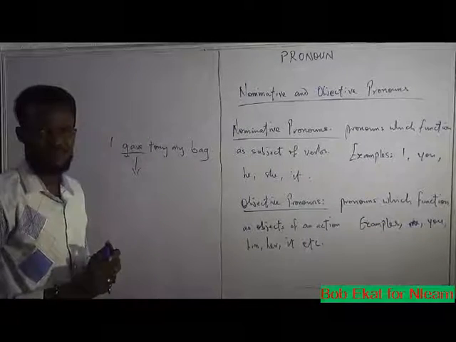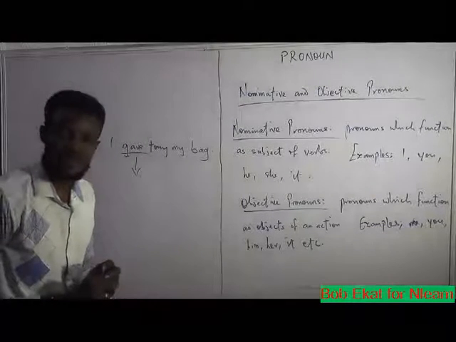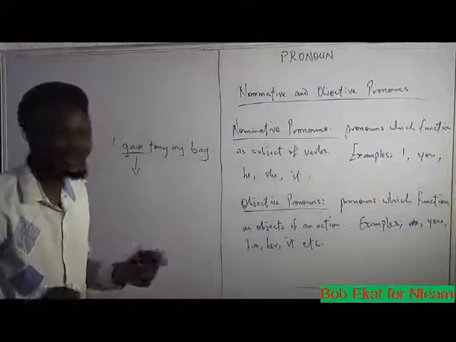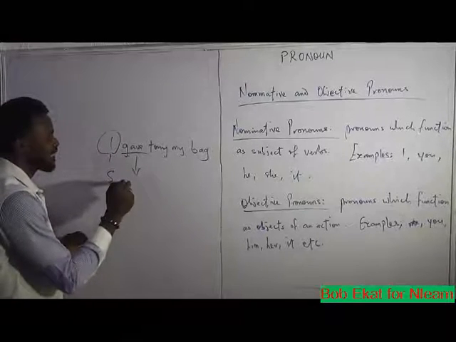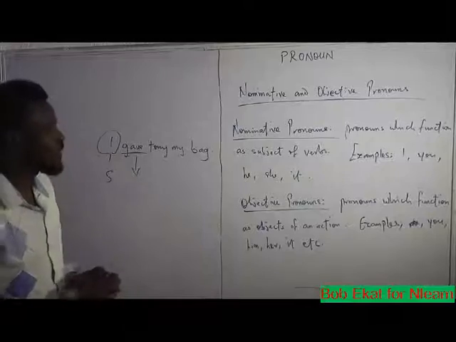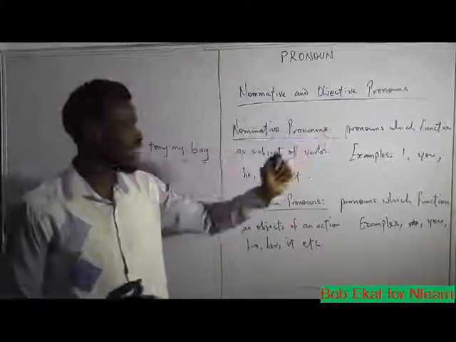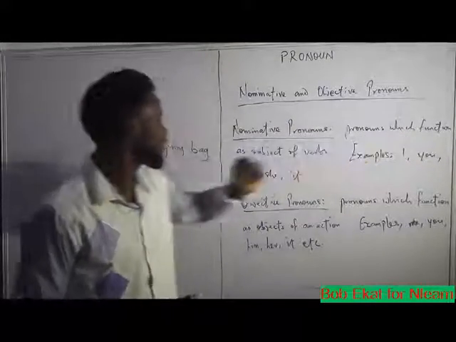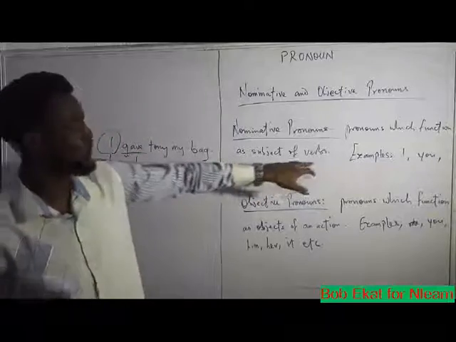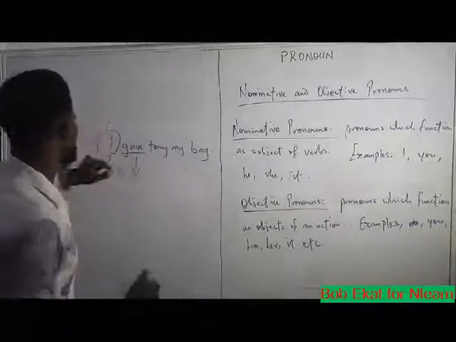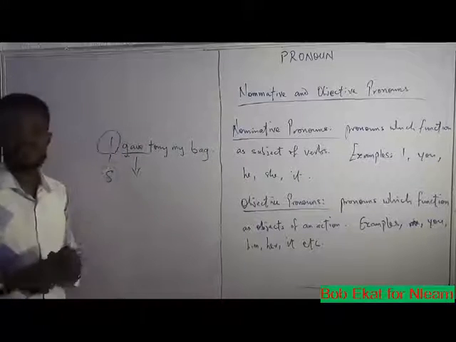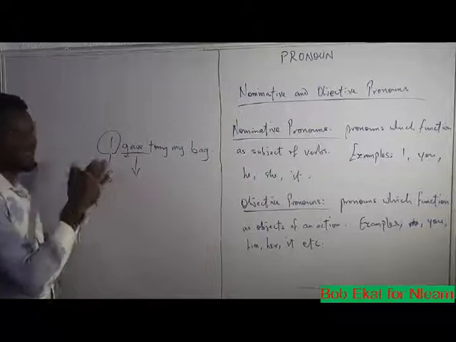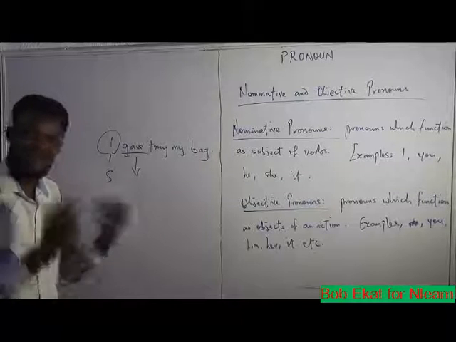Give is our verb. What is the subject? Or where is the subject? The subject is I. I is the subject. And so, like the definition says here, they function as subject of verbs. So I here is the subject of the verb give. Because the gave is about the I. I gave. I am the subject.